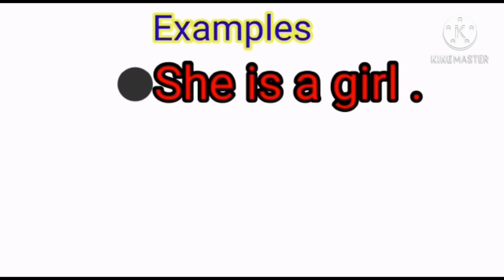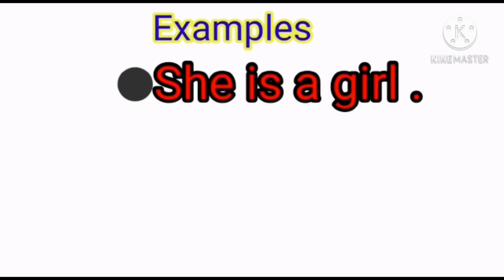So let's see some more examples. She is a girl. Now in this sentence you can see that girl is a noun. So we have to describe this girl. What can be the additional word which you can put in this sentence, to make it more interesting or to describe more about the girl?